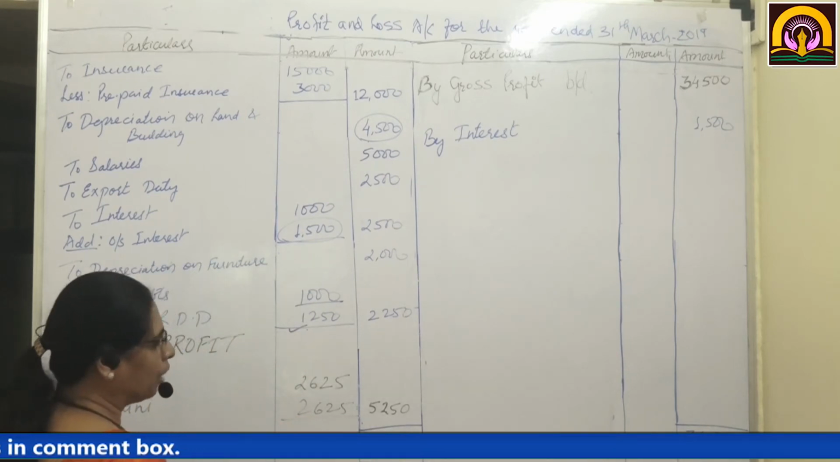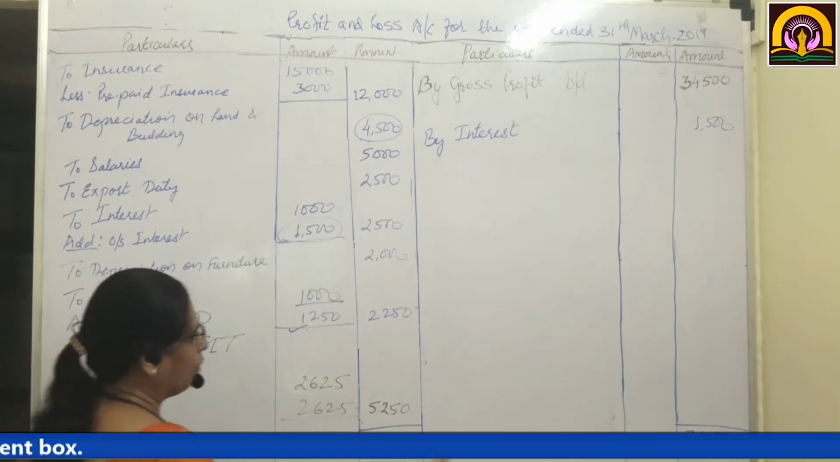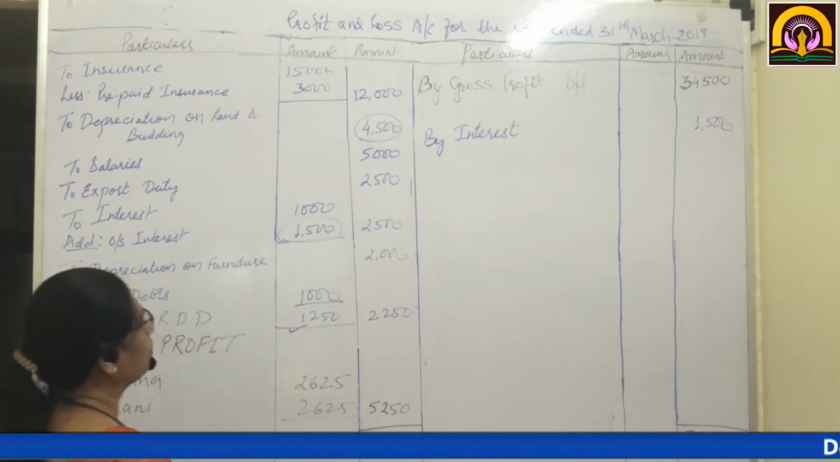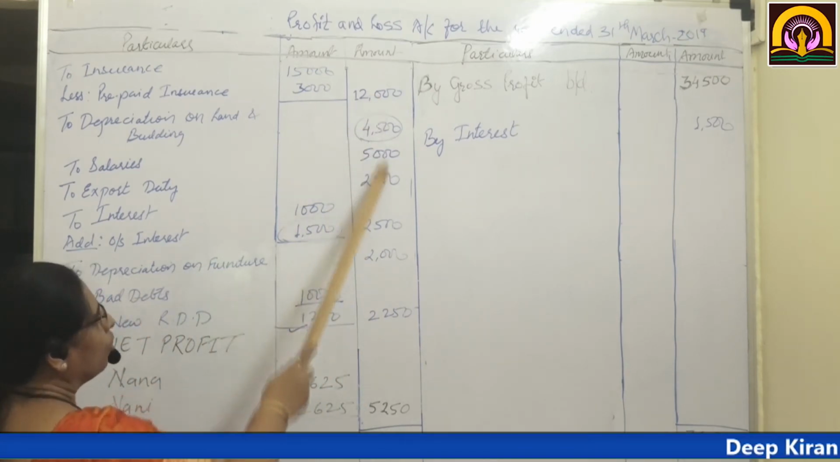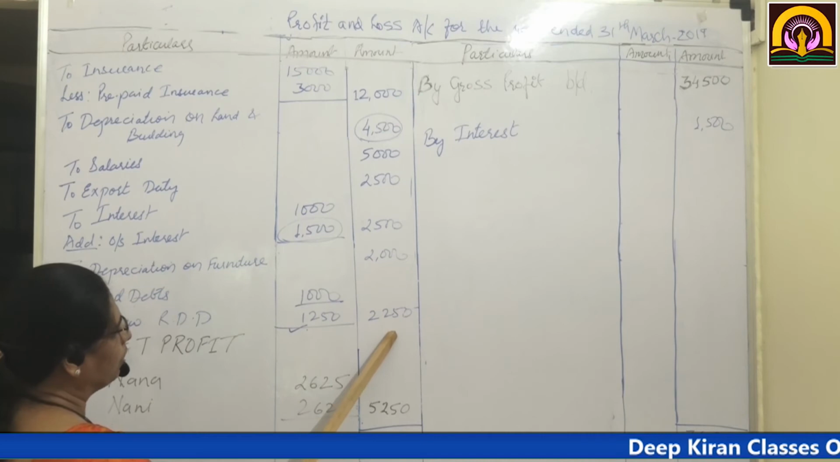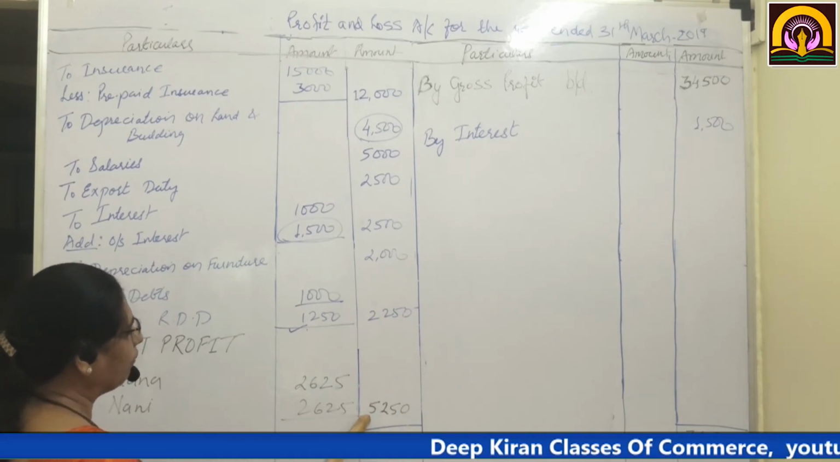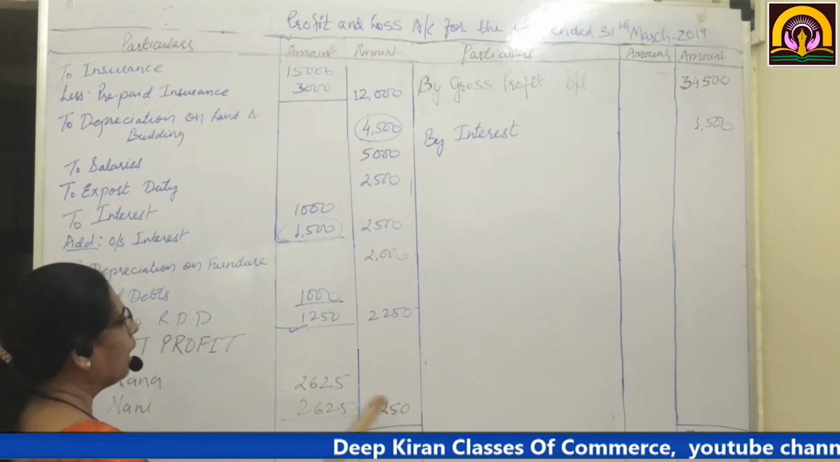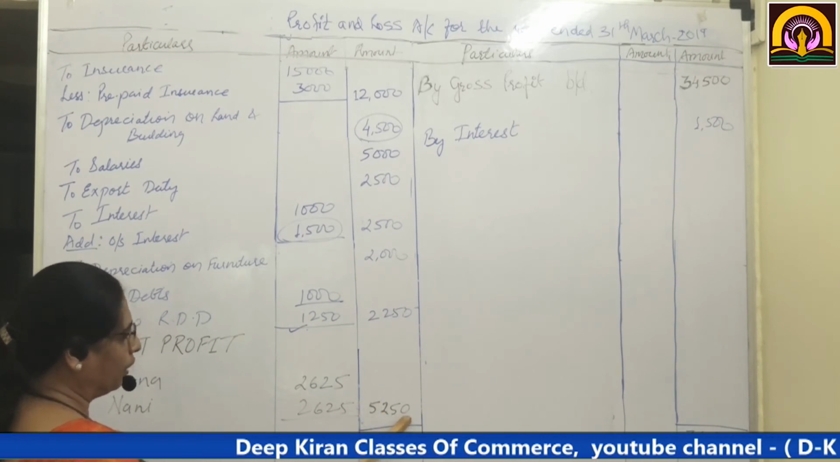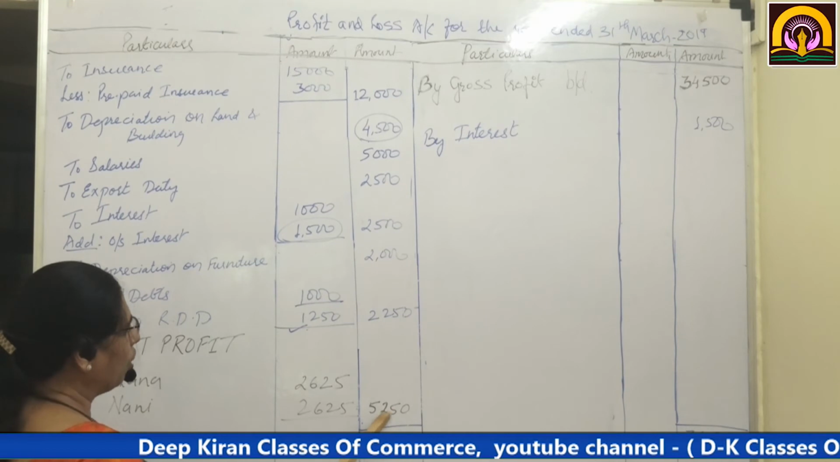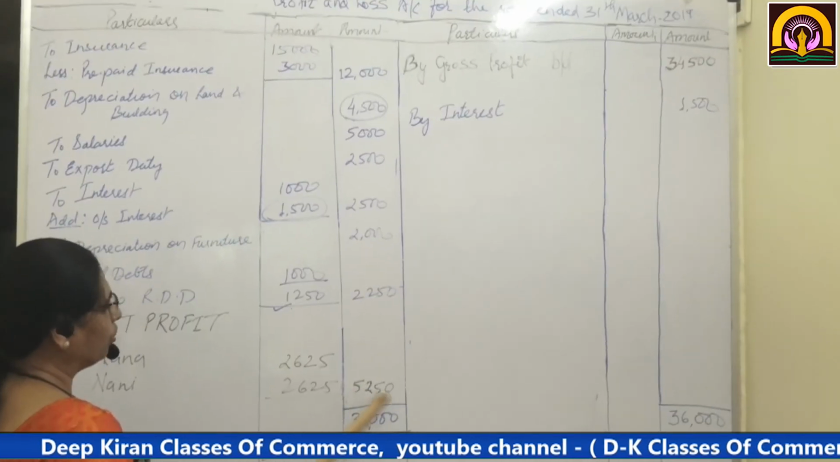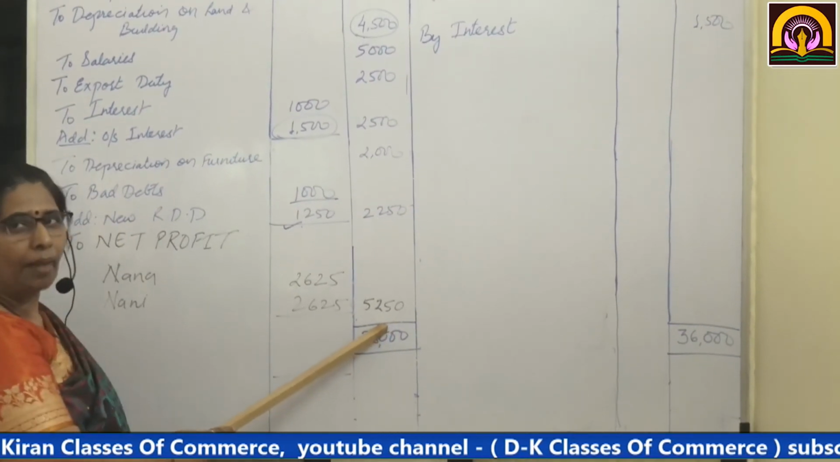So we are going to write it over here, on the same line, both the amounts. And then you subtract all these amounts till here. So you get the remaining figure as 5,250. This is your net profit. Okay, this is your net profit. You are going to write it in the capital account.